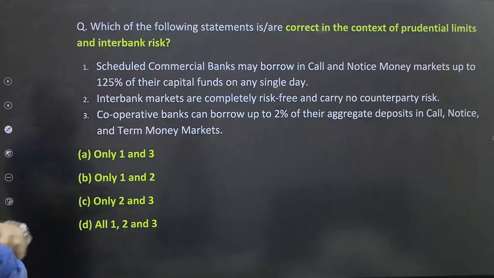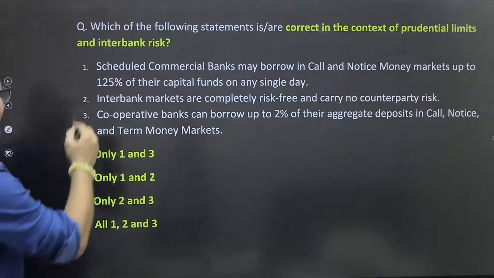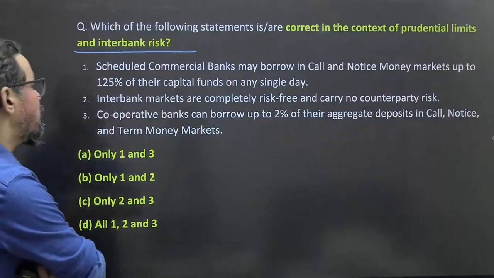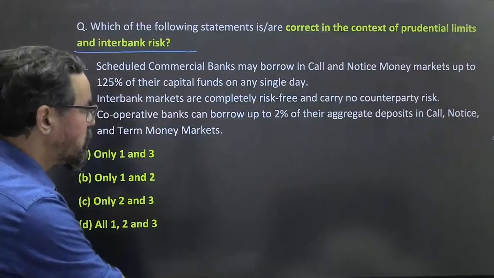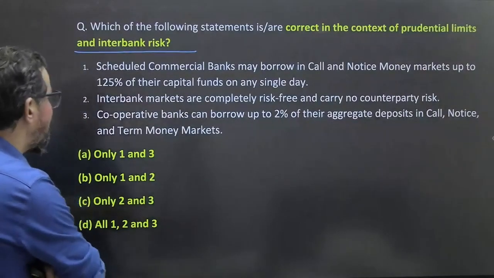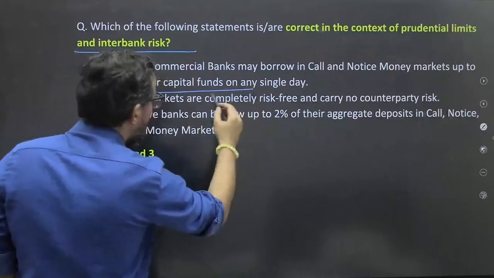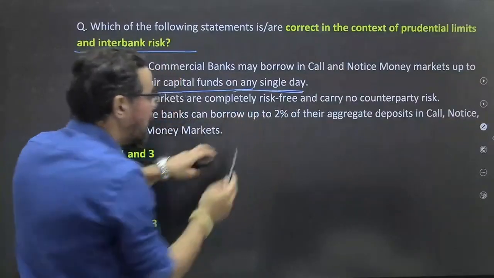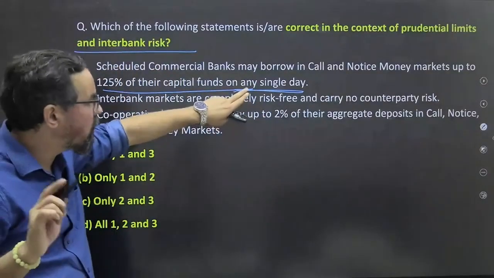Okay, next one. Which of the following statements are correct in the context of prudential limits and interbank risk? Prudential limits and interbank risk. So you have to find out the correct statement. Scheduled commercial banks may borrow in the call and notice money market up to 125% of their capital. It is about the call and notice money, 125% on any single day.